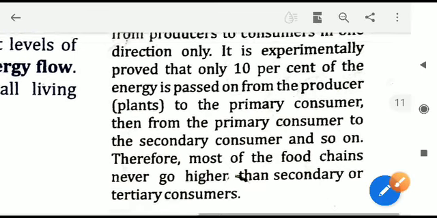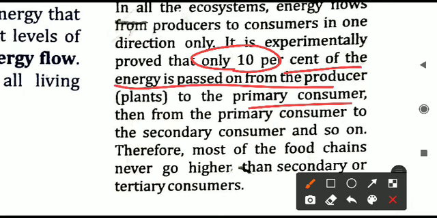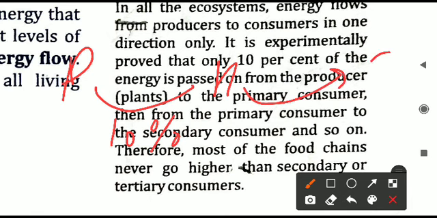And how much energy is moving? It is experimentally proved already that only 10% of the energy is passed from the producer to the primary consumer, and subsequently only 10% energy will be transferred. So from the plants, whatever energy is in the plant, only 10% of that energy moves forward to the herbivore, and then the herbivorous animal is eaten by a carnivore. Whatever energy is inside the herbivorous animal, its 10% again will move to the carnivore, and then when this carnivore is eaten by a higher carnivore, again it will reduce to 10%.